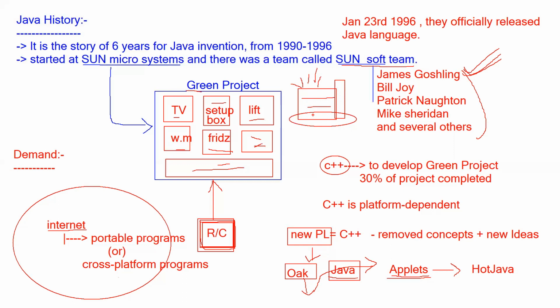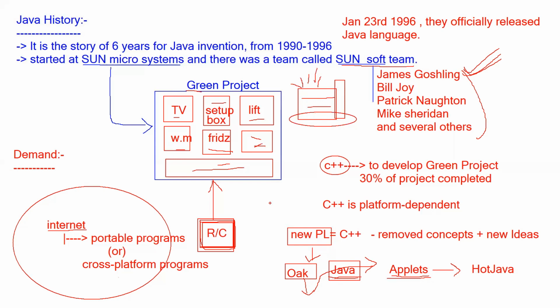Actually, the tea name was Java. That's why, after coining so many names, they finally gave this language the name Java. They thought that because of the strong tea they consumed, they developed a powerful programming language, and that's why they used this coffee cup symbol, showing Java so strong.